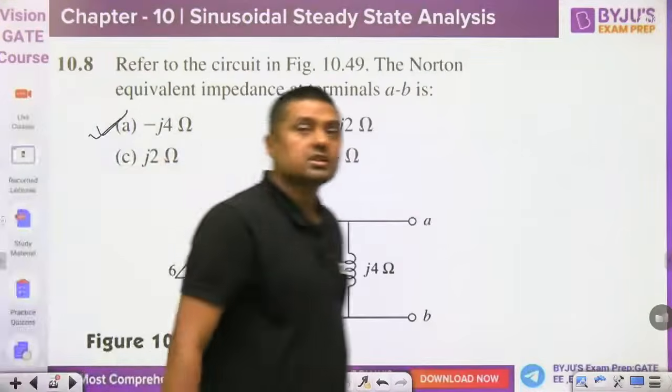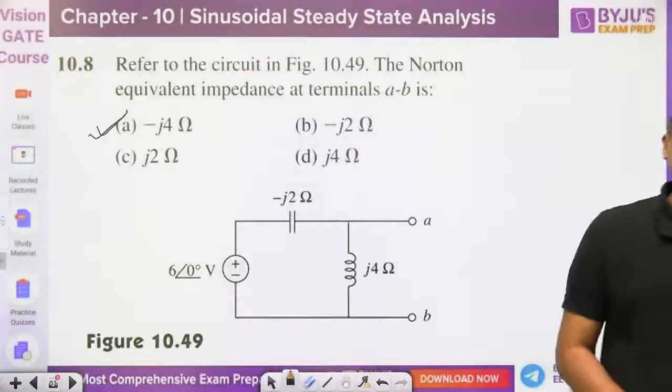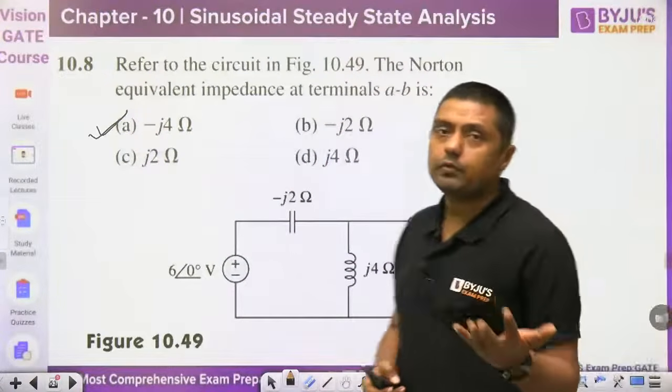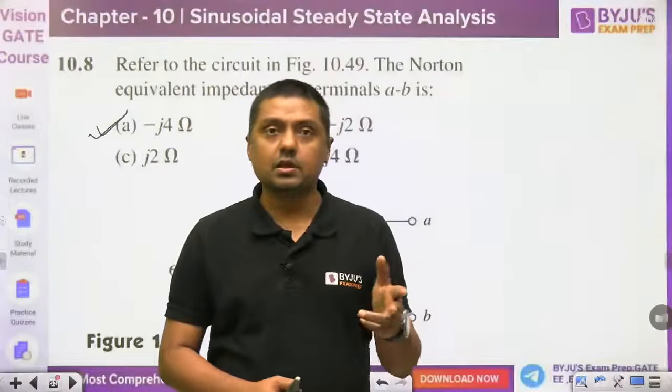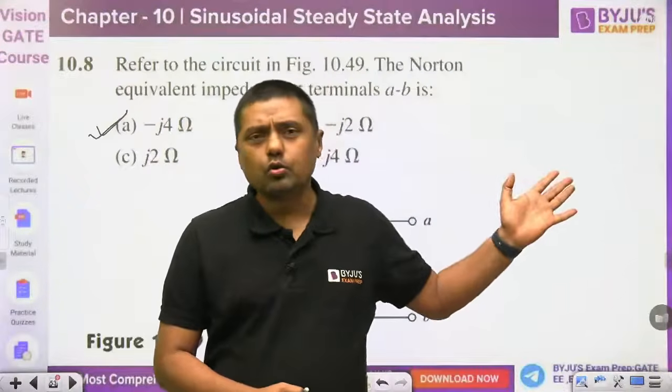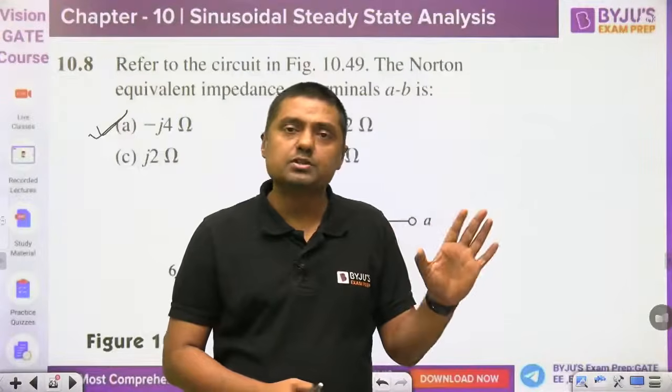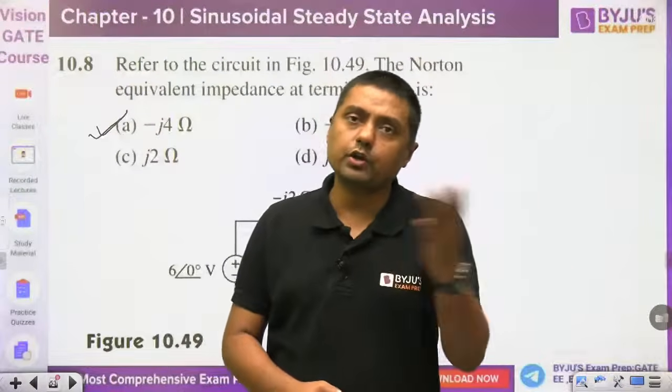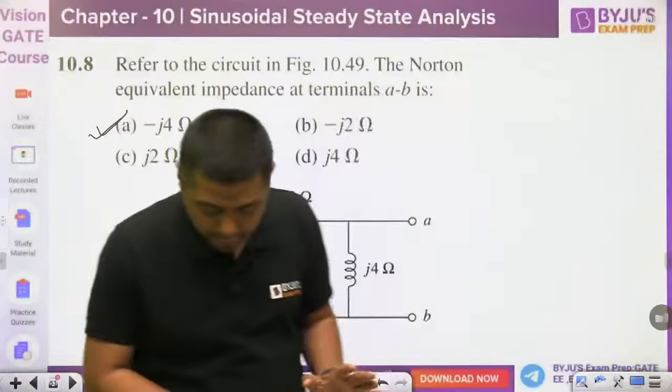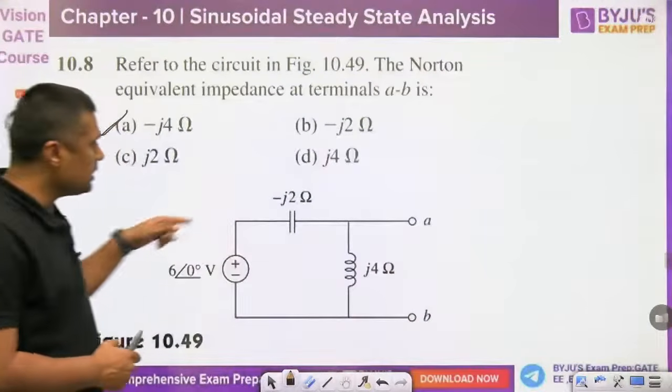All other students, try to give the answer quickly. In complex numbers, normally what we do during the exam are silly mistakes. When we practice more and more questions, you can avoid this type of mistake. Normally we get very easy questions. You can go through the previous year questions. Okay, so this is the answer, minus j4.